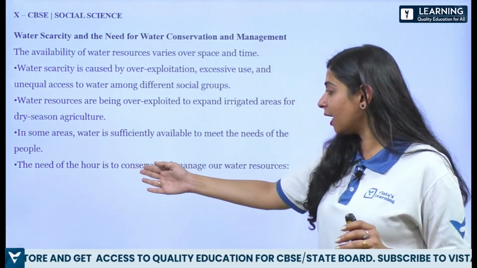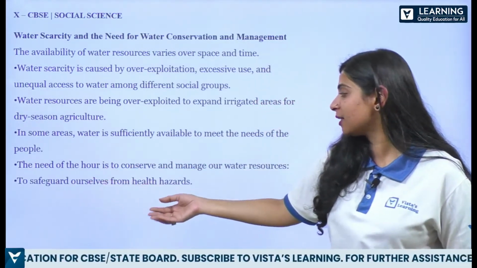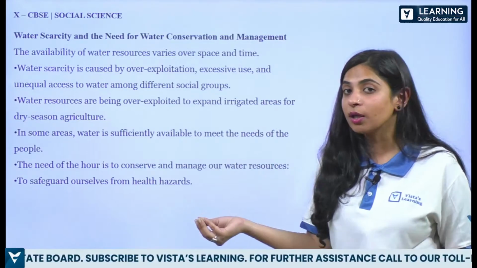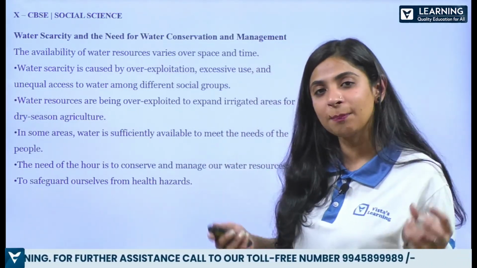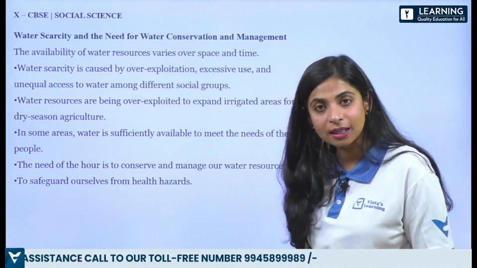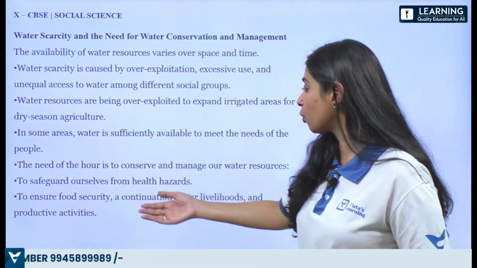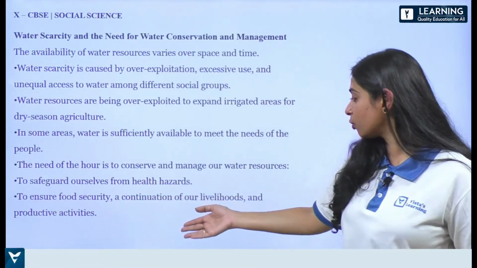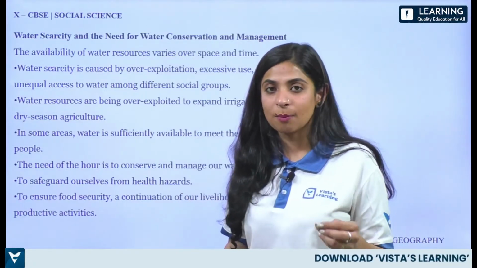So the need of the hour is to conserve and manage our water resources, and then to safeguard ourselves from health hazards. Now waterborne disease is very dangerous, like typhoid, it is very dangerous. So we have to keep protecting water also, and we have to protect ourselves from water also. Any sort of waterborne disease is not good. Then to ensure food security and a continuation of our livelihoods and productive activities. Alright, so these are some of the points.